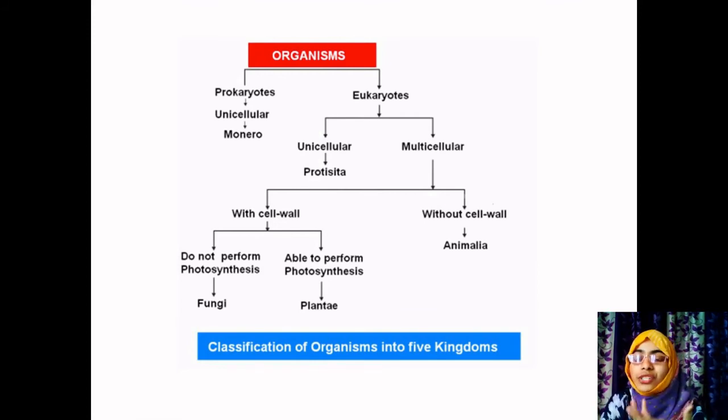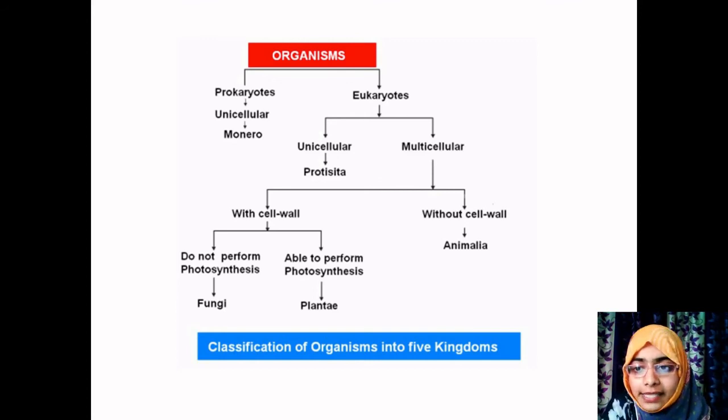Unicellular is further divided into without cell wall and with cell wall. Okay, that is with cell wall, which does not perform photosynthesis, comes under the category of fungi. Fungi does not perform photosynthesis. It always depends on dead and decaying matter for their food purpose. Okay. So in the category of cell wall, that is Protista, and unicellular, which does not perform photosynthesis, comes under the category of fungi. Which perform photosynthesis, of course, they are plants, kingdom Plantae.